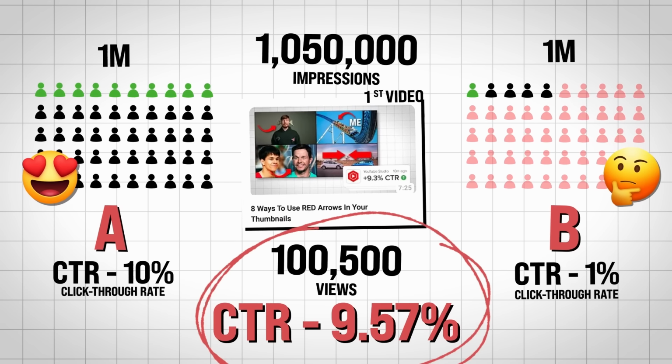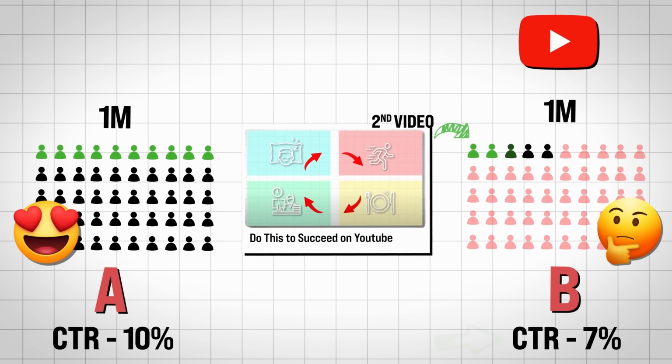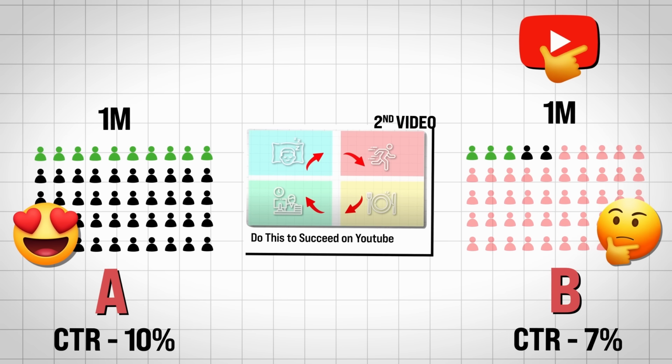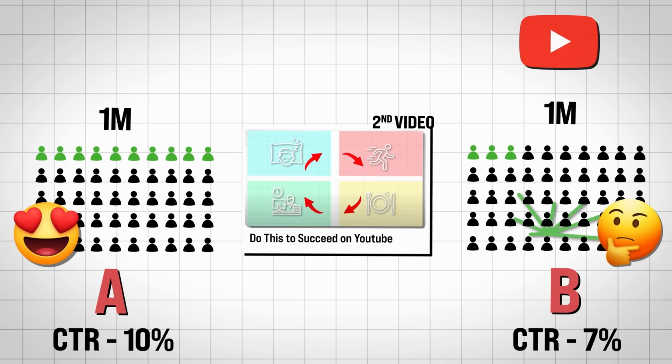Everybody gets their content, and the CTR from Group A is again 10%. However, in Group B, we now notice that it's not just 1% of people being interested, it's actually 7% on average clicking on our video. YouTube is like, hey, this is a great sign, and now sends our video to the entirety of Group B.